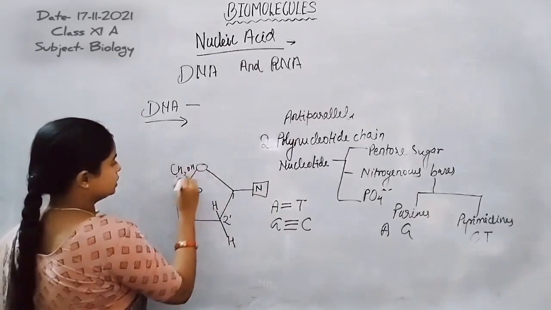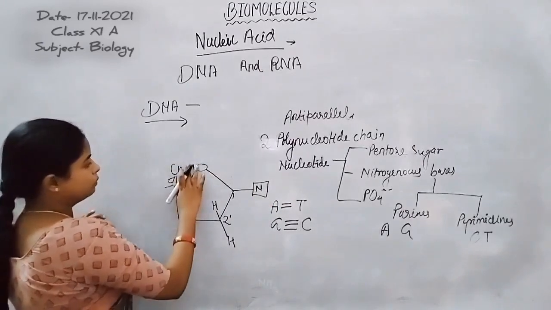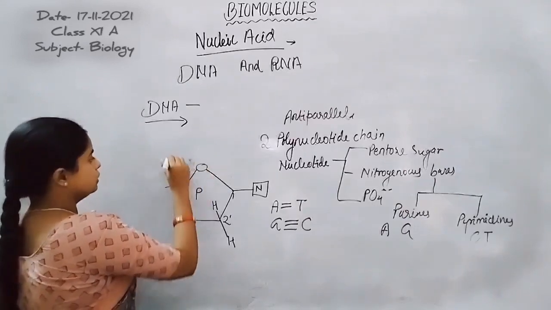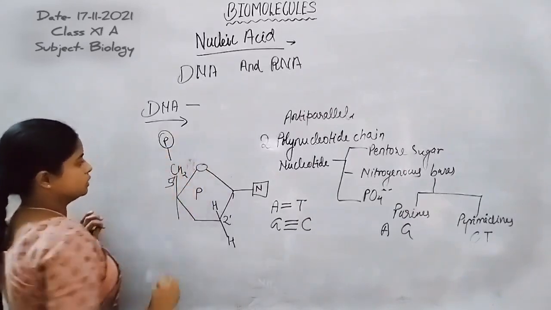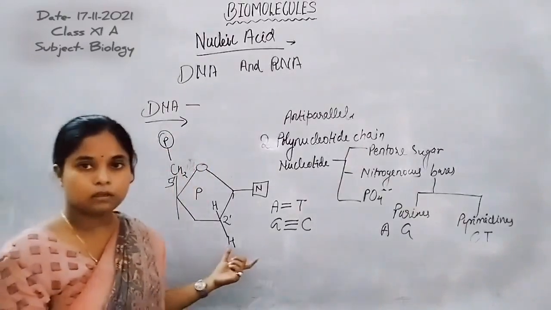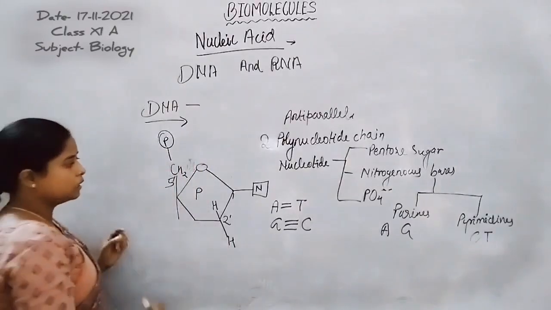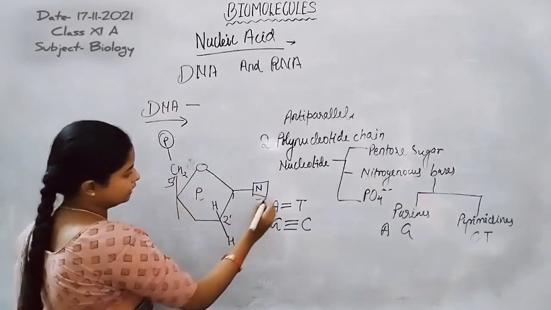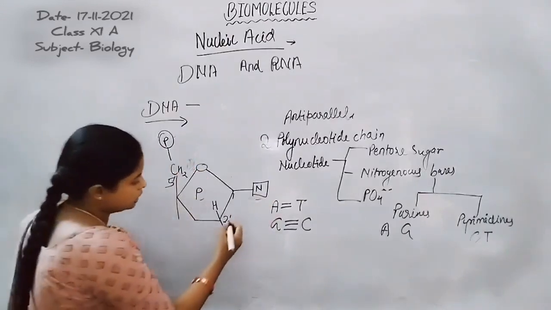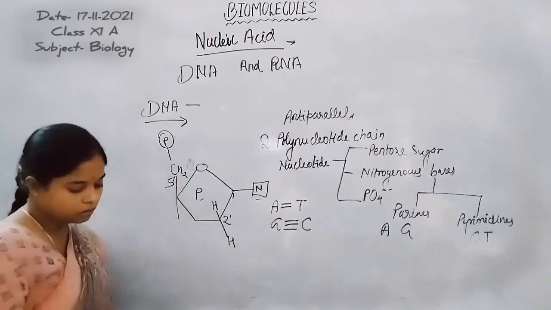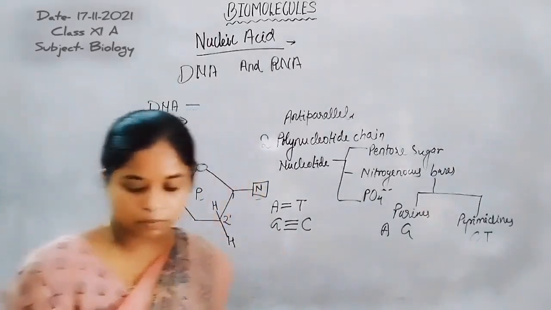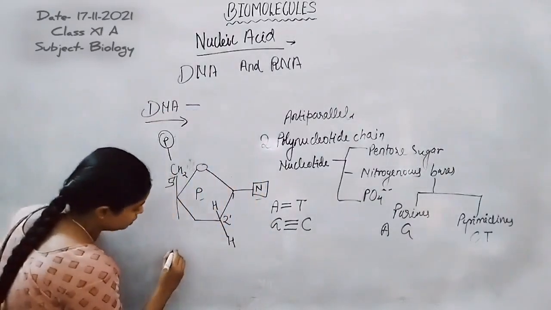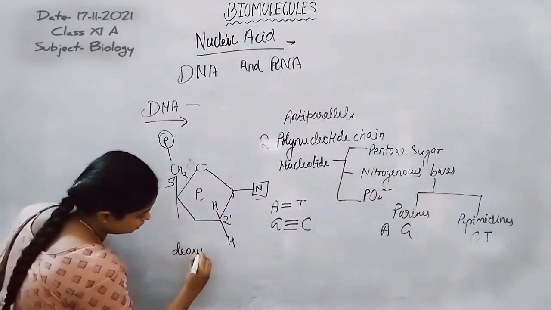Now there is CH2OH, and at the fifth prime carbon one phosphate group is present. So here is the overall structure of a single nucleotide. Here is the phosphate group, pentose sugar, nitrogenous base. Because at the 2' position the hydroxyl group is absent, this is known as deoxyribose.